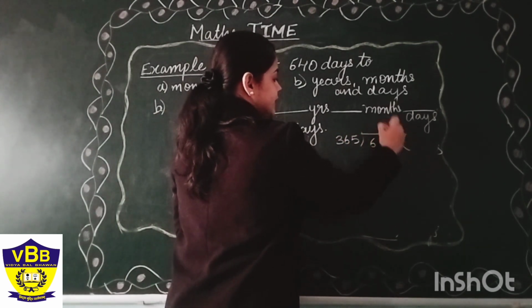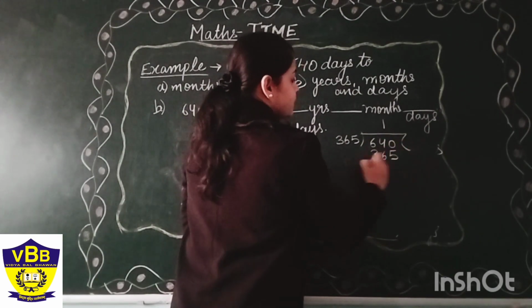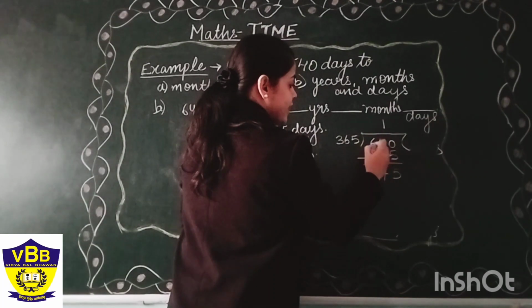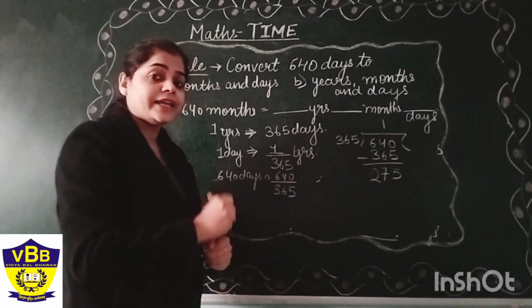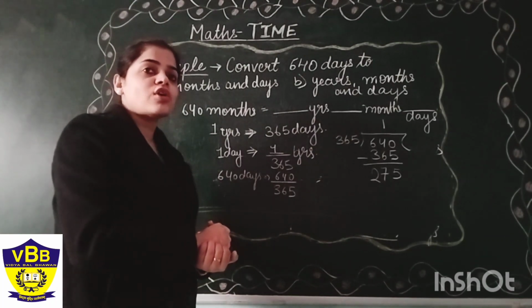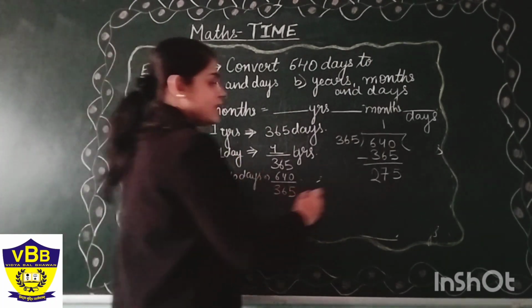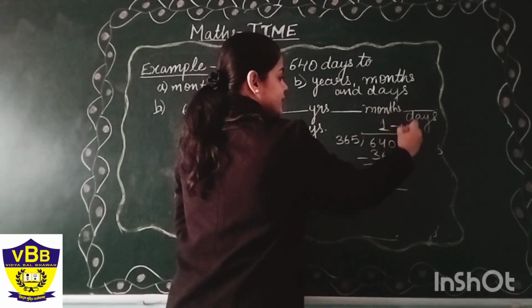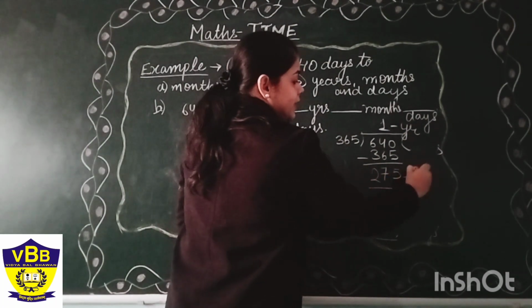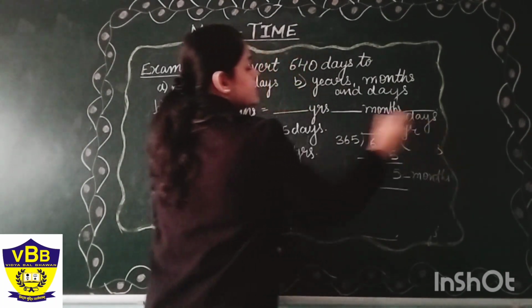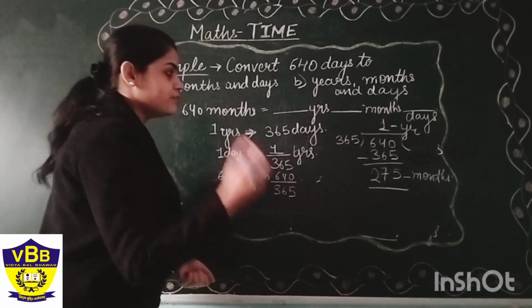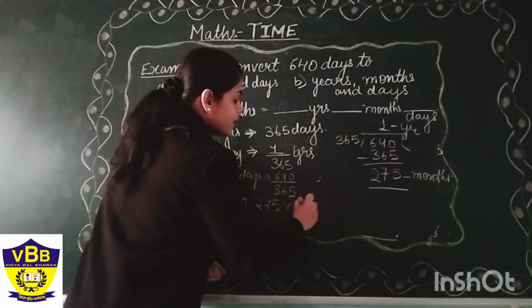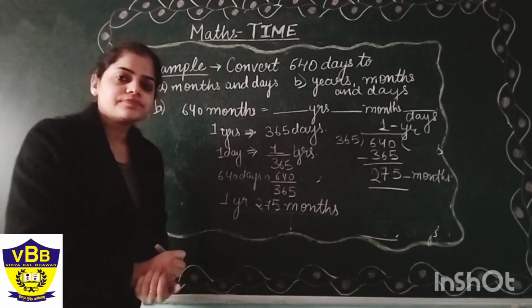That is 640. 1 one is 365. 10 minus 5 is 5, and this is 30, 75, 275. Try to do it by yourself. Again I am saying the same thing: you have to solve by yourself and then check the answer. So our quotient will be our first unit, that is year, and this remainder will be our second unit, that is months. So our answer is 1 year 275 months.